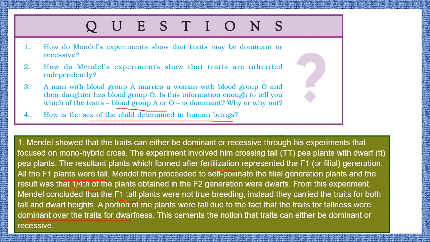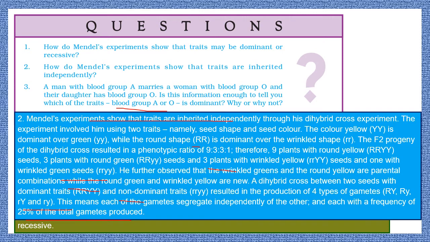Now, what is the second question? How do Mendel's experiments show that traits are inherited independently? For that, we'll consider the second experiment he did. There he took characteristics like yellow color or green color and round shaped pea. In this experiment, he took the F1 generation and then the F2 generation. If you remember, I showed you the slides in which the ratio of different characters of the pea was shown, and this was 9:3:3:1.